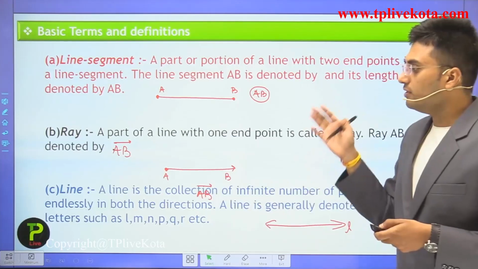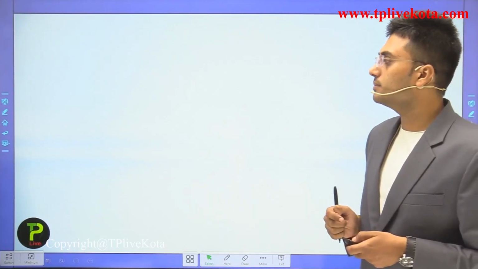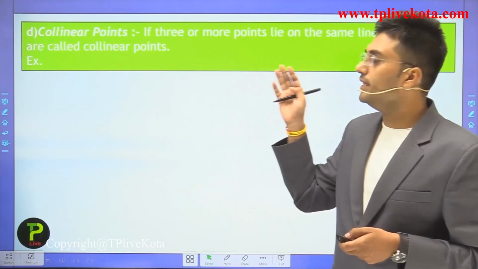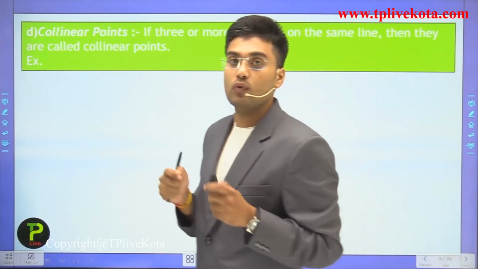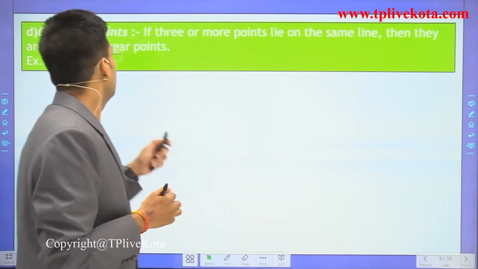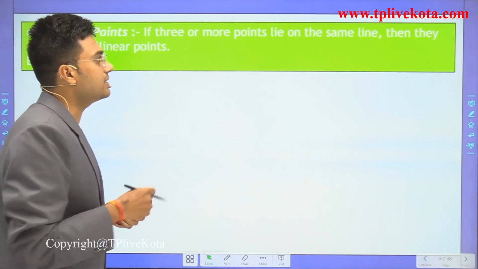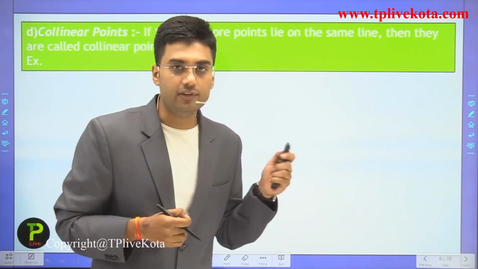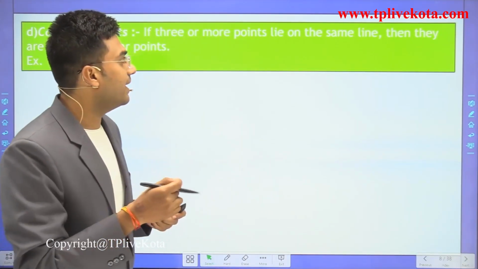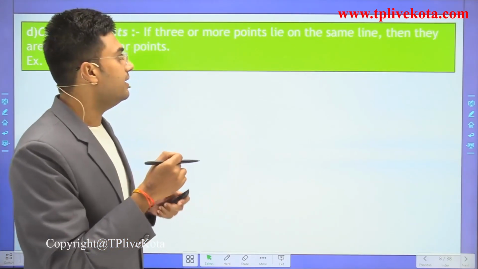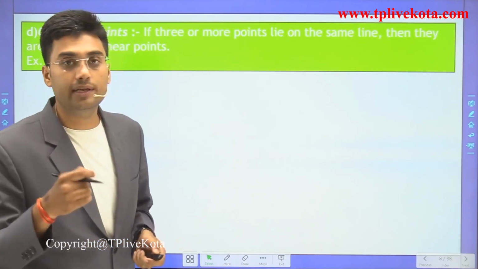Now after these three terms, the next term is collinear points. What is the meaning of collinear points? If three or more points lie on the same line, then they are called collinear points.